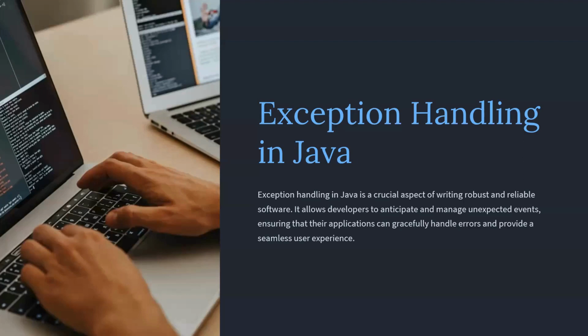Hey everyone and welcome. Today we are going to dive into a crucial concept in Java programming, that is exception handling. So exception handling in Java, as I said, is a crucial aspect of writing robust code or reliable software. It allows developers to manage unexpected events, handle errors, and provide a seamless user experience. Before going to handling the exceptions, let us know what an exception is.